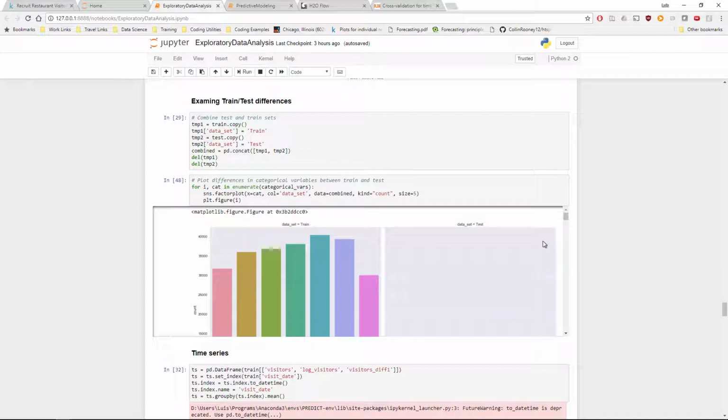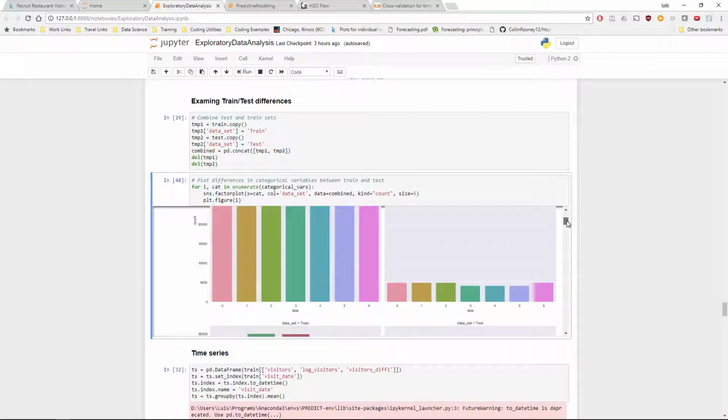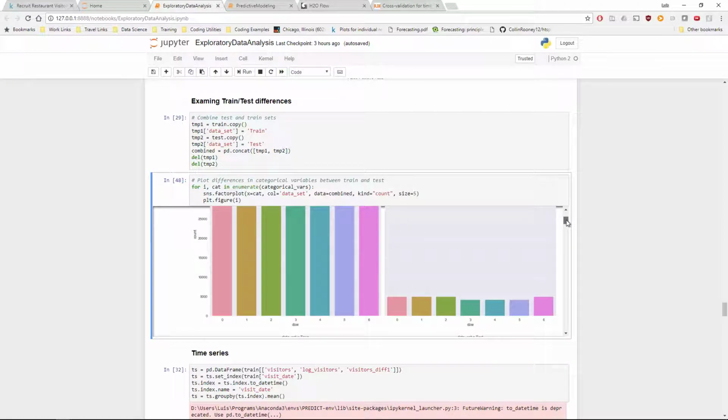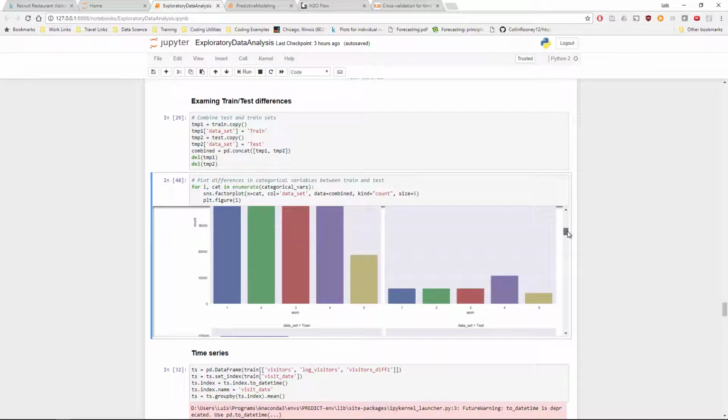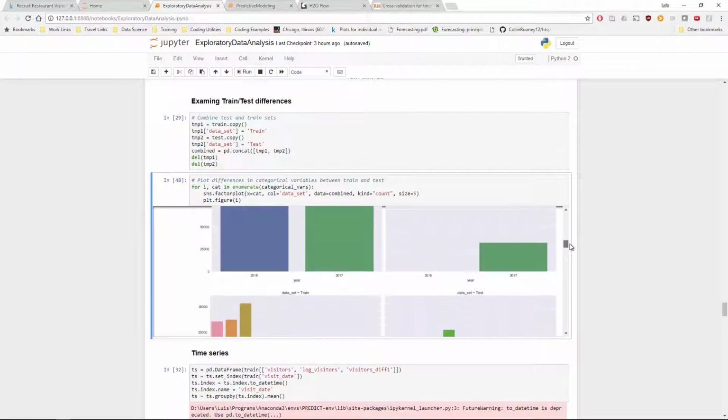Next, I wanted to get a sense of the differences between the training and the test data. So I combined the test and the training data sets, and then in a factor plot, show the differences, see how many more of any type of category.